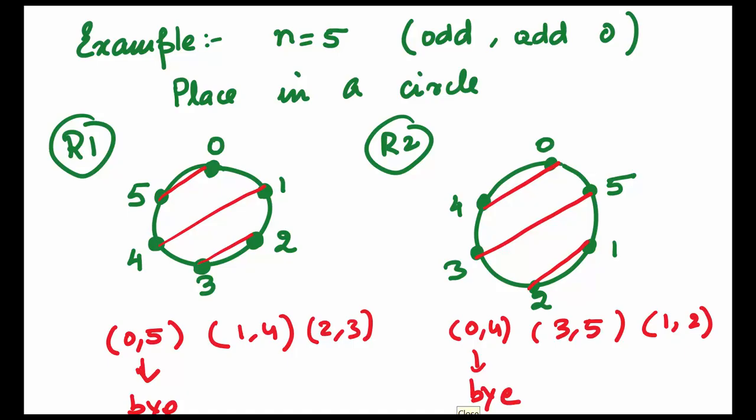Let's look at this example. If we take n to be 5, as n is odd, we will add a 0. Place 0, 1, 2, 3, 4 in a circle. Now join the vertices 0 and 5, 1 and 4, 2 and 3. So we've got these 3 pairs. As 5 has a 0, that gets a bye. In the second round, our 5 will shift from here to this place, as 0 is fixed. So now 5 is shifting everything clockwise. So 1 comes here, 2 will come here, 3, 4. Again pair them. You see 0 and 4, 5 and 3, 1 and 2 are the teams. 4 has a 0, so 4 gets a bye.